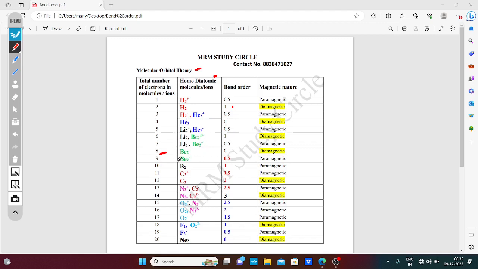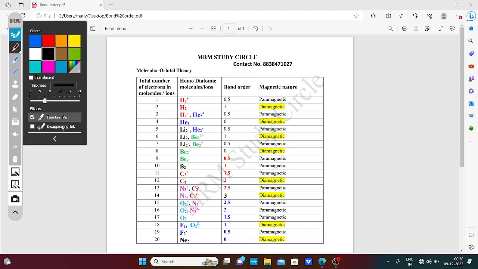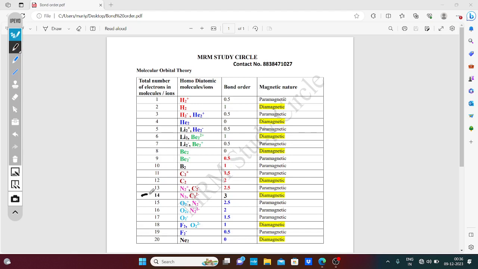Bond order increases from the 9th electron onwards. See, number of electrons 9, bond order 0.5, and 10, 1, 1.5, 2, 2.5 and 3. So the maximum bond order is 3, that is at a total of 14 electrons.